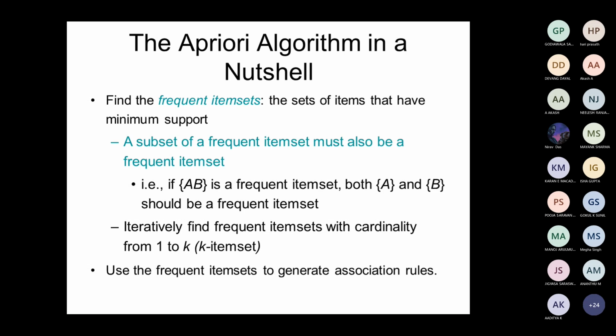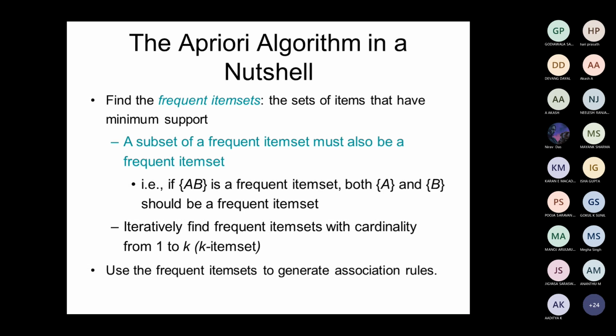In order to do market basket analysis, if you want to improve the overall customer purchase patterns, you can go for this frequent item set finding. The rule that we have in this a priori algorithm is we will find those frequent items based upon the minimum support.